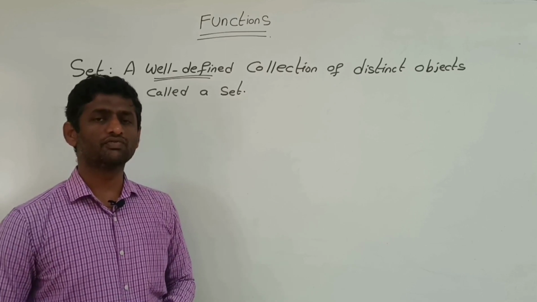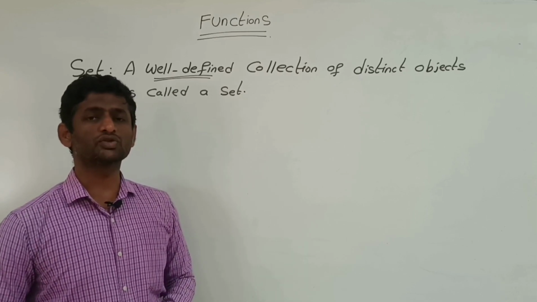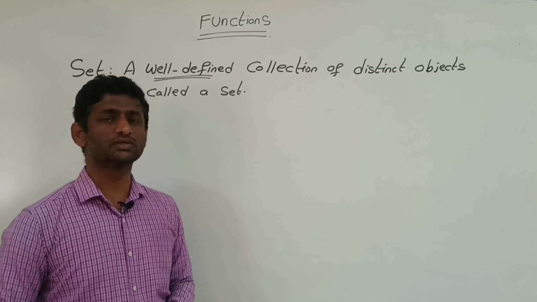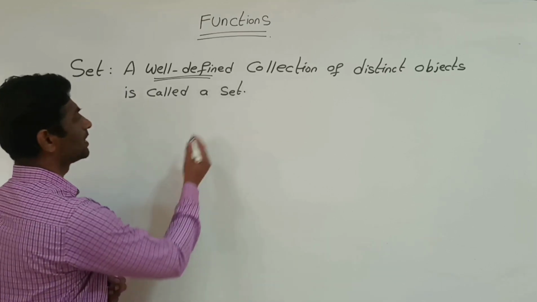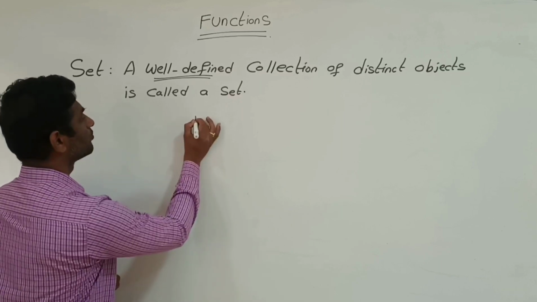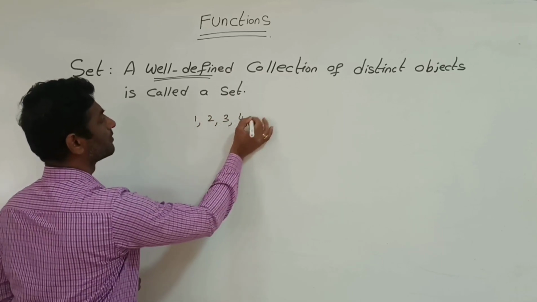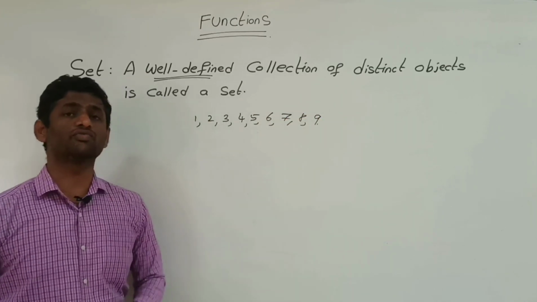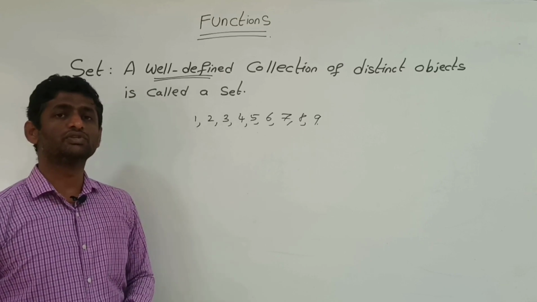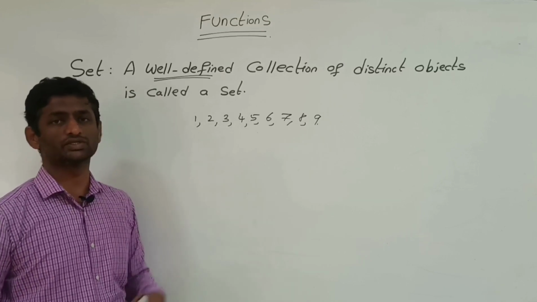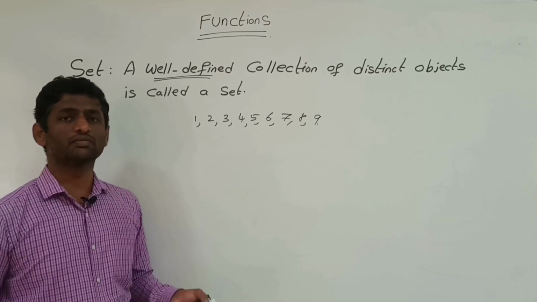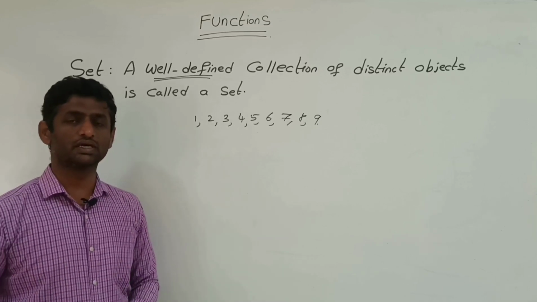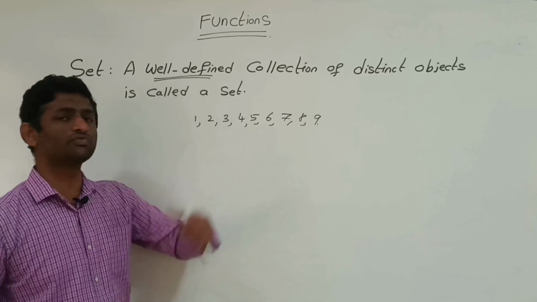For example, if I ask what are the natural numbers less than 10? The answer is unique, that is 1, 2, 3, 4, 5, 6, 7, 8, 9. It is a collection of natural numbers which are less than 10. And it is well defined, because anyone can give the same answer, that is 1, 2, 3, 4, 5, 6, 7, 8, 9.